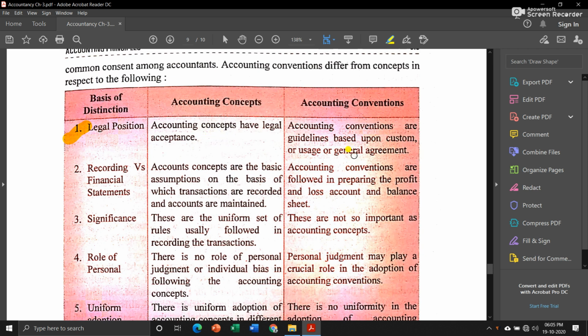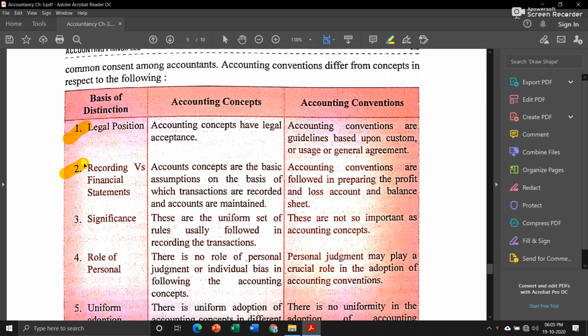But accounting conventions are only guidelines or customs, like something that comes naturally. Like when we talk about religious customs, it is not legal, but it is something that we saw from our ancestors and we are following. Accounting convention is also like those customs which are followed while preparing financial statements.